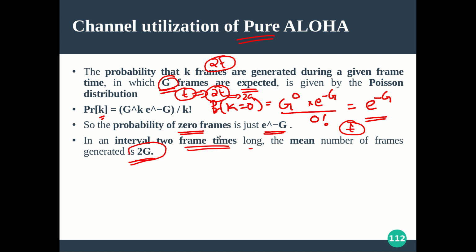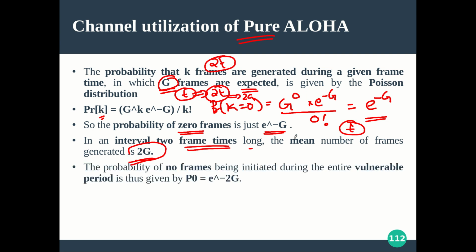Accordingly, the probability of getting 0 frames in t unit of time is e raised to minus g. Then instead of g we now have 2g, because that is the actual vulnerable time. So the probability of no frames being initiated during the vulnerable time period, that is 2t, is now e raised to minus 2g. Why? Because during t time g is the average, then for 2t time the average will be 2g, right? So accordingly it will change. Why do you have to take 2t time? Because the vulnerable time in pure Aloha is not t, it is 2t. Accordingly the formula variation will be there.